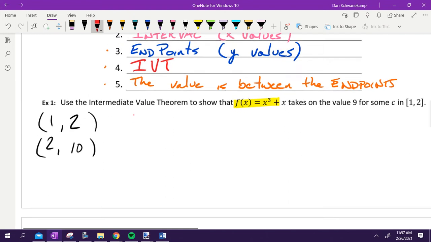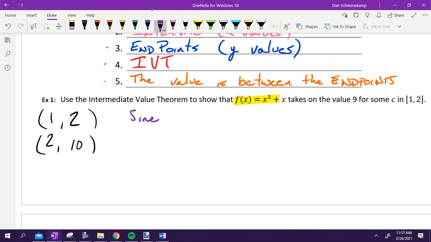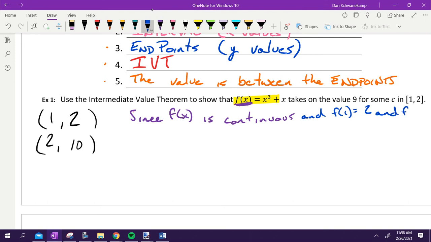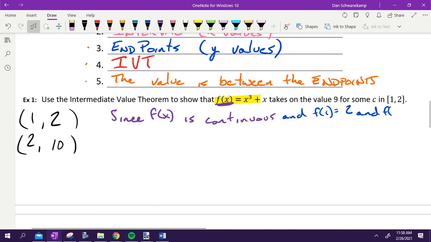First thing we're going to state is continuity. Since f of x, you can't say the function, you have to call it by name. Whatever it's described as, write that down. Since f of x is continuous. There's my first one. The next thing we're going to state is the endpoints. We already stated them here, but I'm just going to write them in my problem. So since f is continuous and f of 1 equals 2 and f of 2 equals 10.